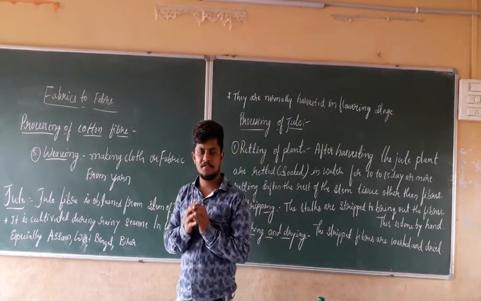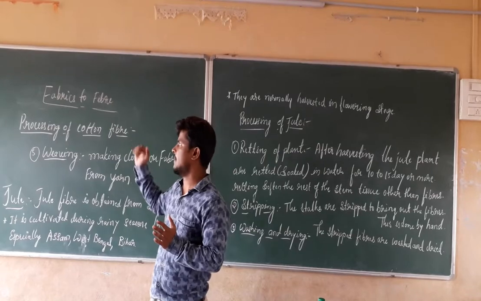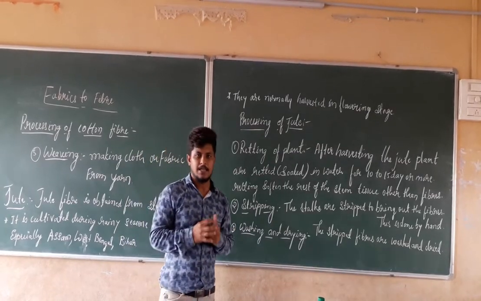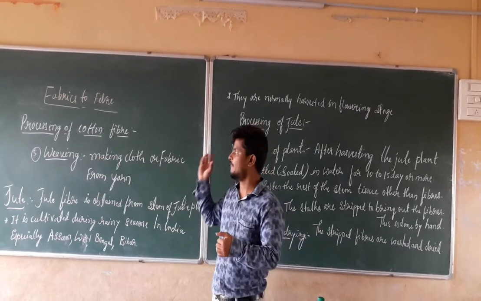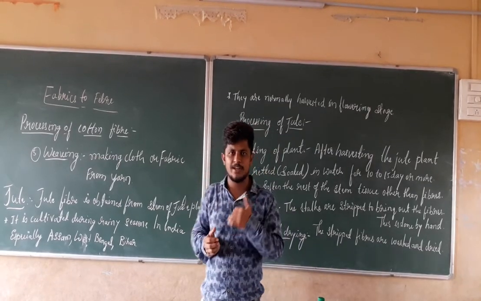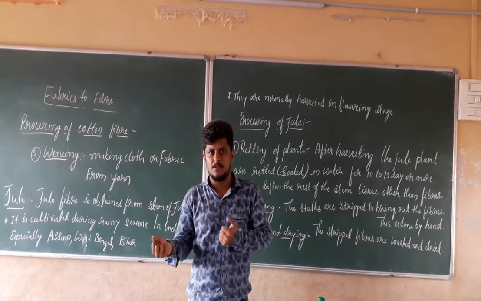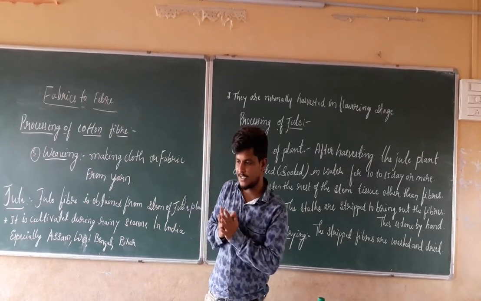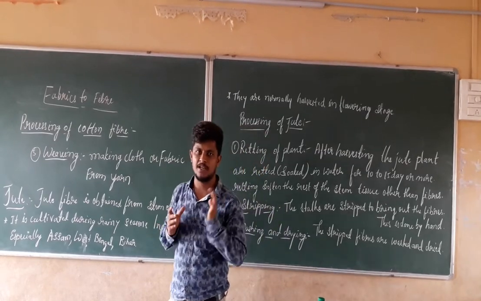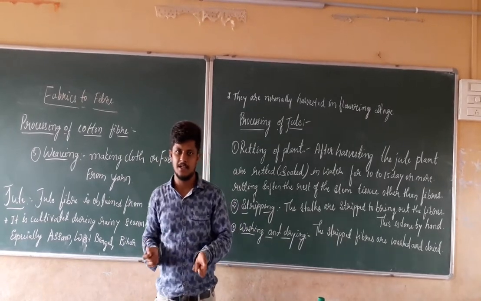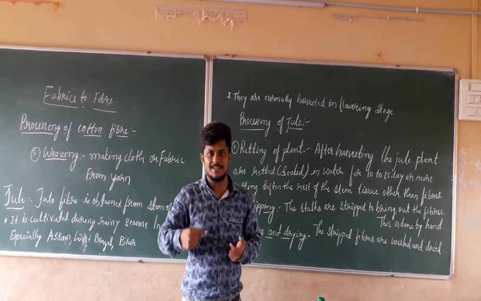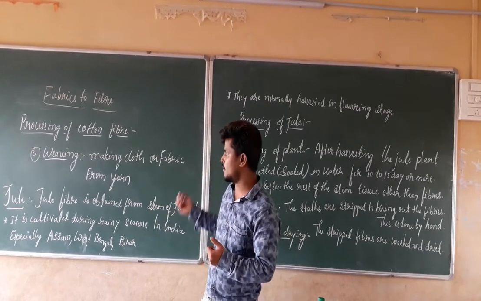In the last class, we started with the topic named fabrics to the fiber. That is nothing but how we are going to make the clothing material by using the fiber. How is the clothing material made up? If you remember the previous class, we discussed how the clothing material is made. It is made from the yarns, that is nothing but the threads. Due to the close arrangement of the yarns and threads, we make the clothing material.